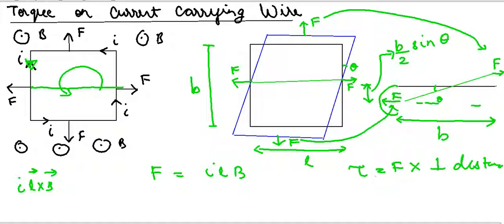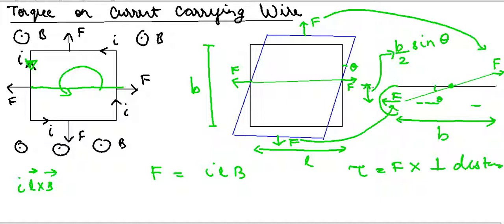Okay, so we know that torque is nothing but force into perpendicular distance. And what is the perpendicular distance? If I want to find the torque about this point, what is the perpendicular distance between this point and the force?